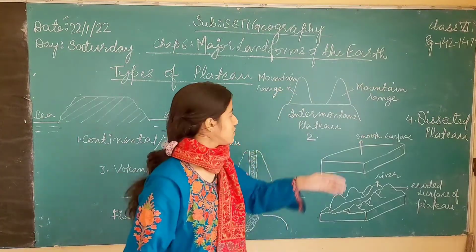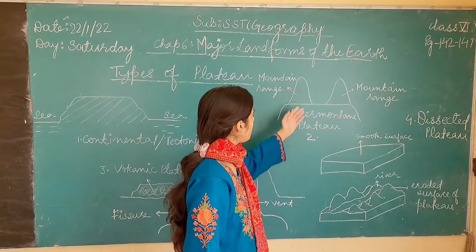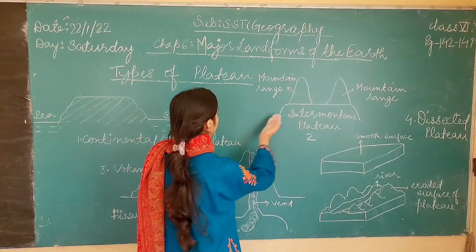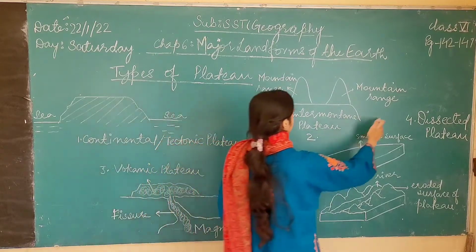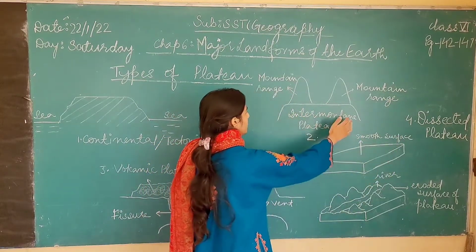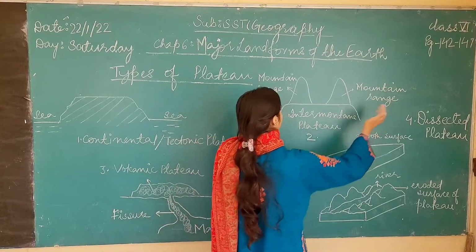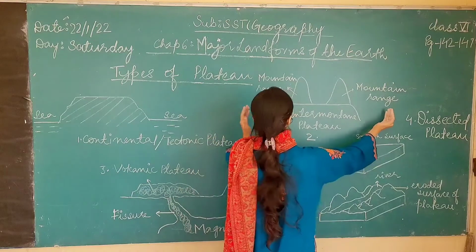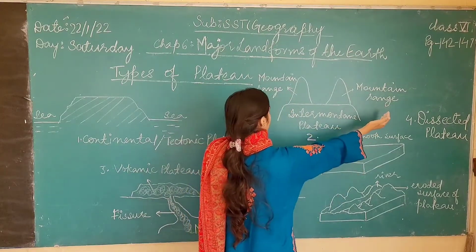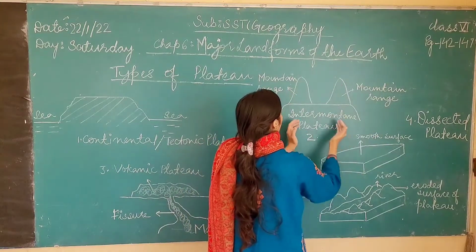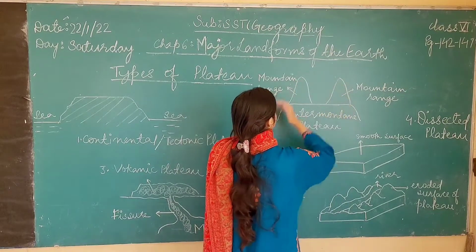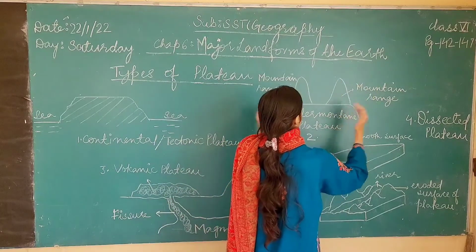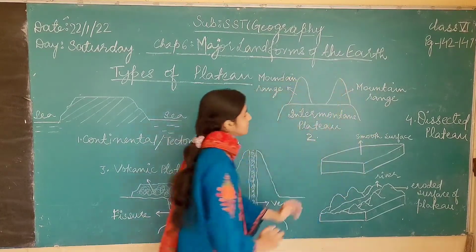And these mountain ranges are standing right above the plateau. They can also be here and here, right? So whenever there is a plateau in between mountain ranges, they can be at the top of the plateau as well, or they can be at the sideways. So whenever there are mountain ranges at the sideways or at the top of the plateau, it is called an intermontane plateau because it is surrounded by mountain ranges on both of the sides.